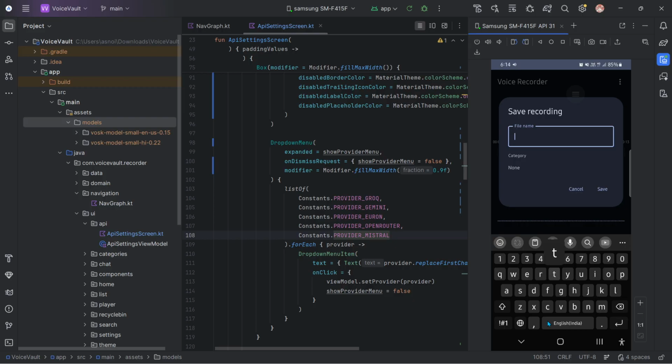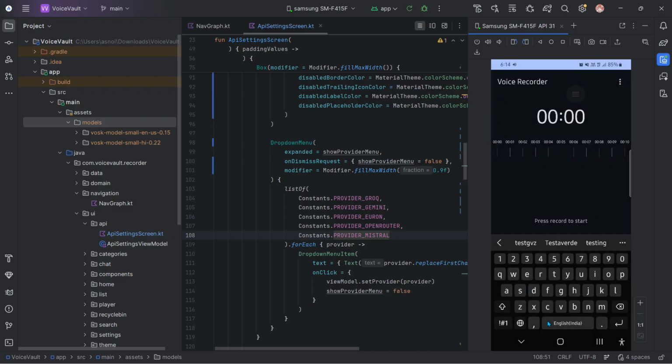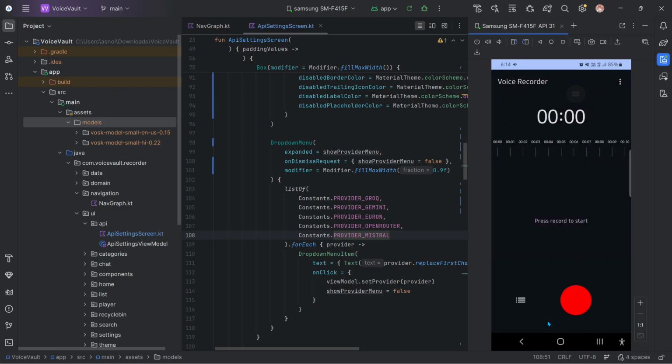Let me just say anything. If you want to add a category, you can add it later. So let me save it, and let me show you another thing. This is the recycle bin. If you delete a recording, it will be saved here. You have to delete from there also.